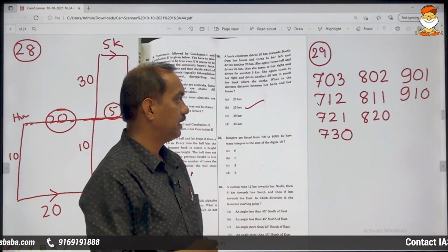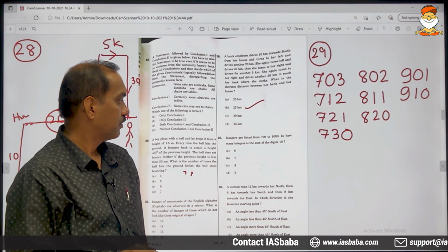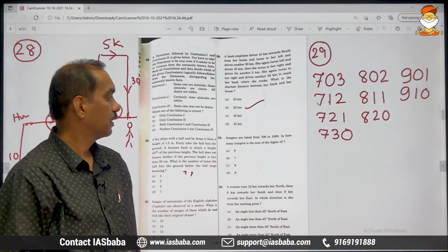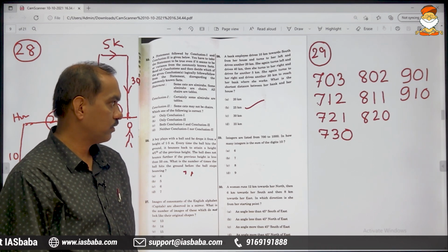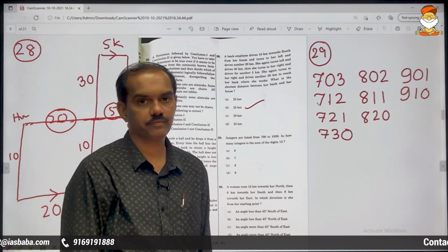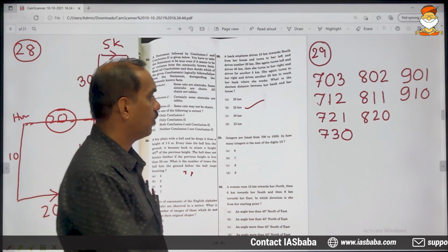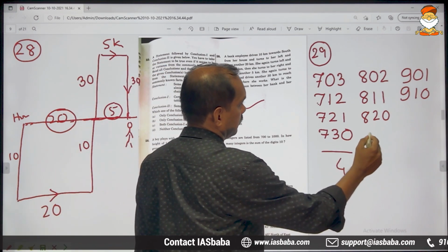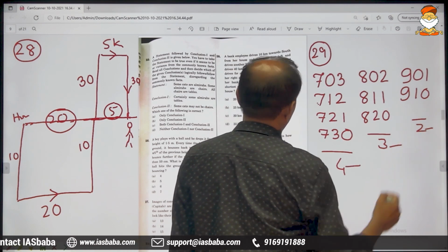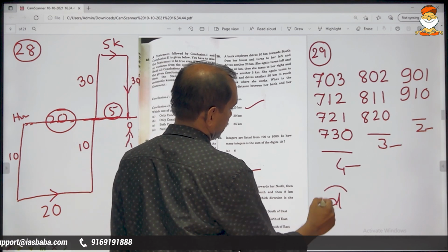All these numbers fall between 700 and 1000, and in each of these numbers the sum of the digits is 10, and no two numbers are same. This is the exhaustive list: 4 here, 3 here, 2 here. 4, 7, 9 is the final answer. The last option, 9, is the correct answer.